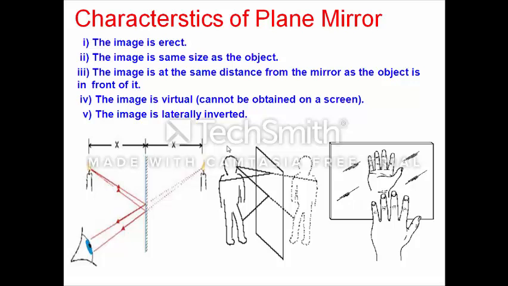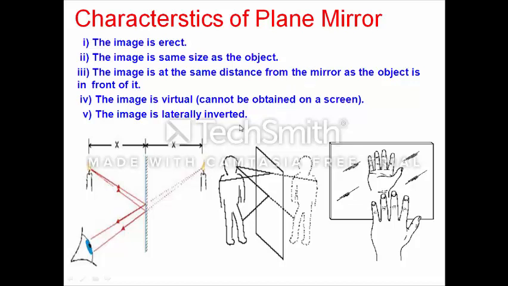In the case of plane mirror, the first characteristic is that the image is always erect. The second characteristic is that the image is the same size as the object. Third, the image is at the same distance behind the mirror as the object is in front of it, meaning the distance of the object from the mirror is the same as the distance of the image from the mirror. The fourth is that the image is virtual, which I have already told you cannot be obtained on the screen.